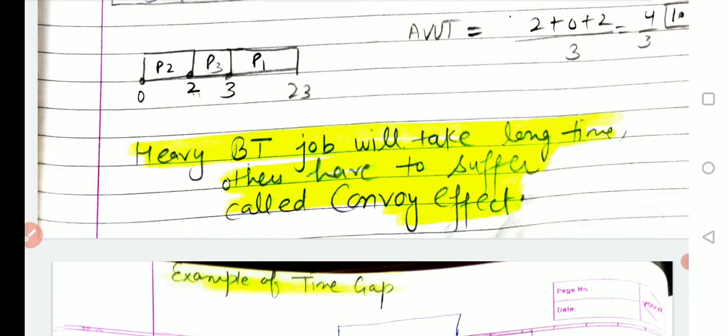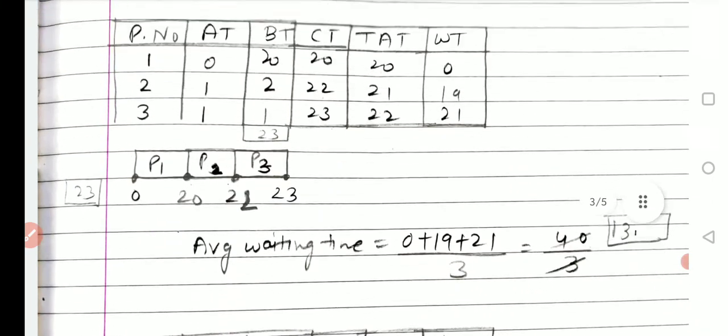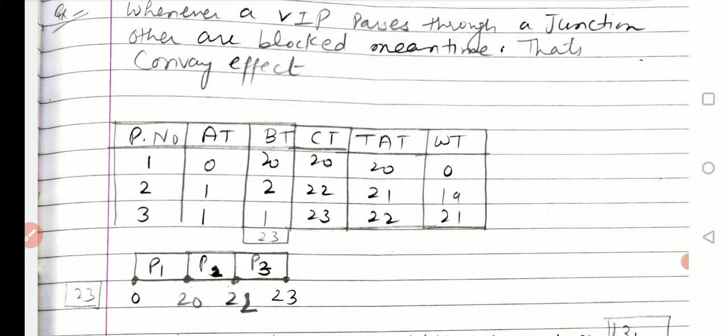So it means a heavy burst time job will take a long time, and others have to suffer from the convoy effect. Here we can see process 1 was with heavy burst time 20, and the waiting time was increased, like earlier it was 0, then 19 and then 21.